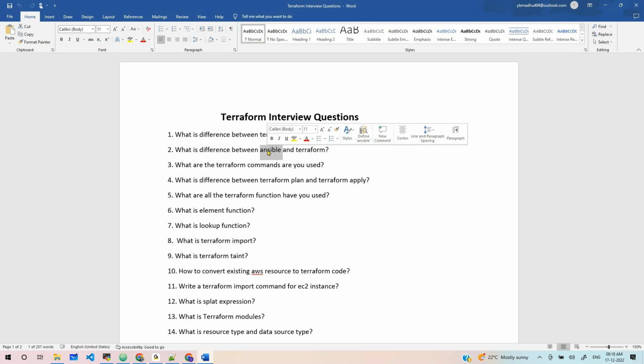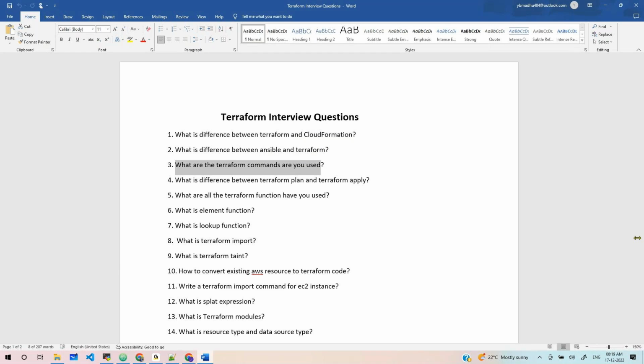But if you go for other clouds like Alibaba Cloud, GCP or anything else, that extension of modules is not available in Ansible. Maybe coming soon, but as of now, not that many modules are available. Is it clear now? Clear, guys? Okay. Now, what Terraform commands have you used, Parveen?